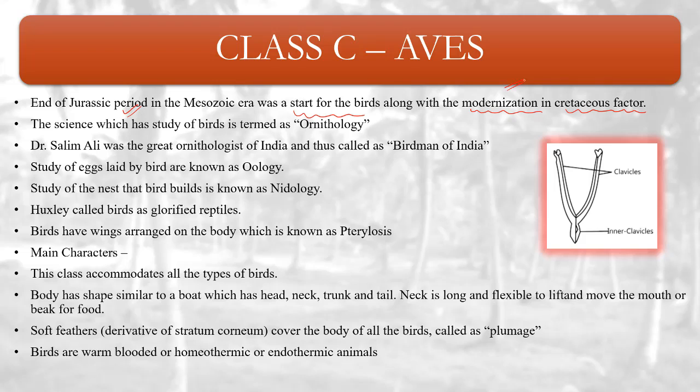There were some factors which led to modern climatic changes, and these modern factors could be adapted to by the Aves, and that is why it led to the evolution of Aves. So in the Cretaceous period, the Aves started to originate.